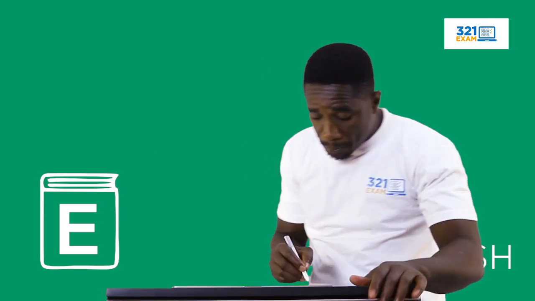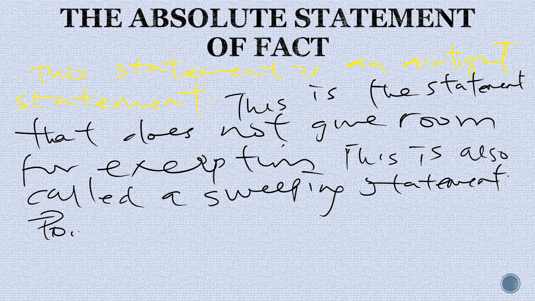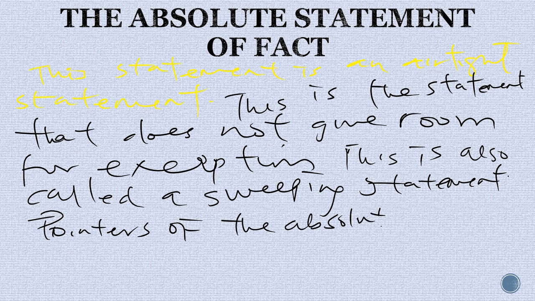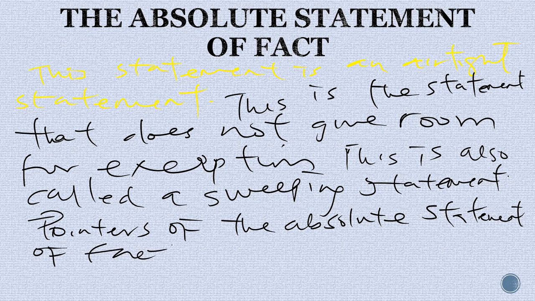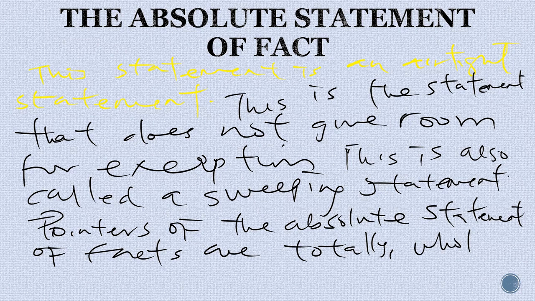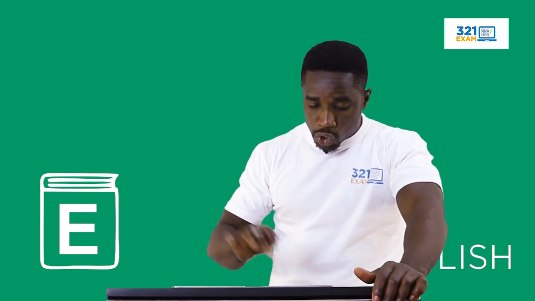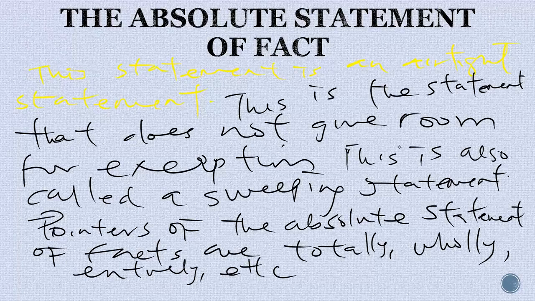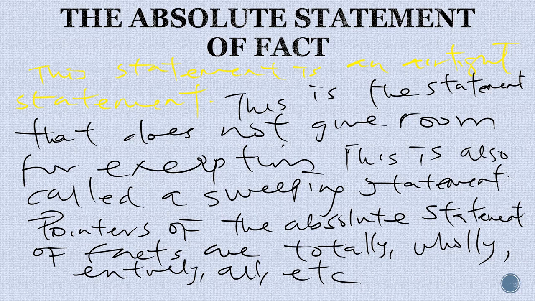And it has pointers. Some of the pointers of the absolute statement of fact are totally, wholly, entirely, etc. Now, these are some of the pointers, all. Before I put etc, it's very important, all, then etc. Now, these are pointers that show that a statement is absolute.